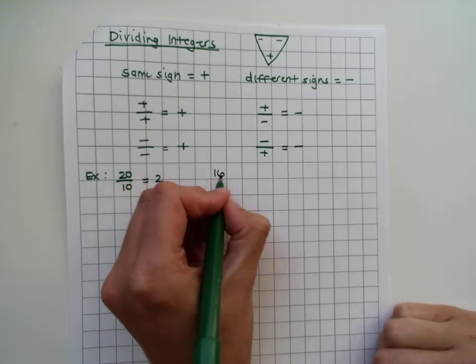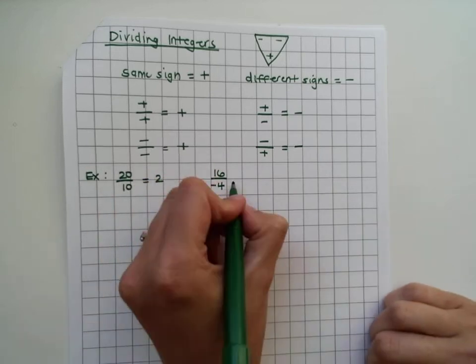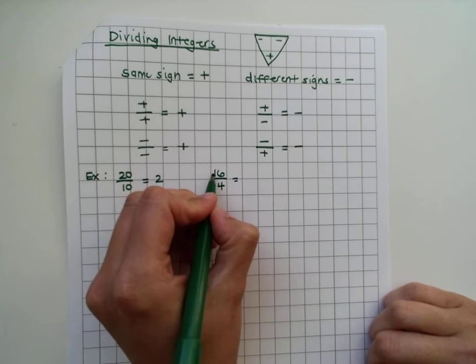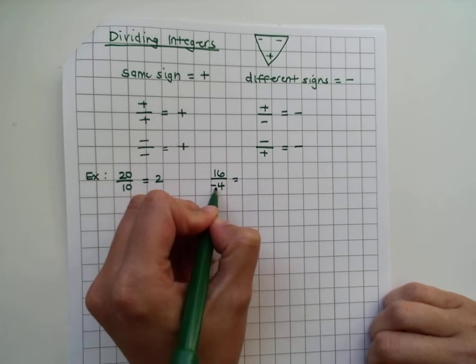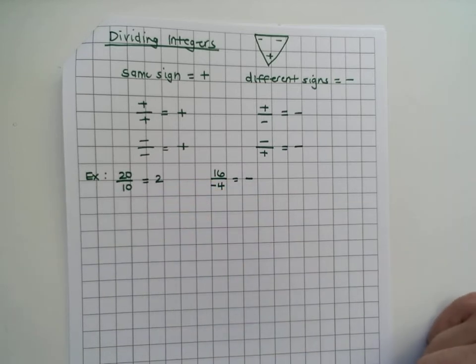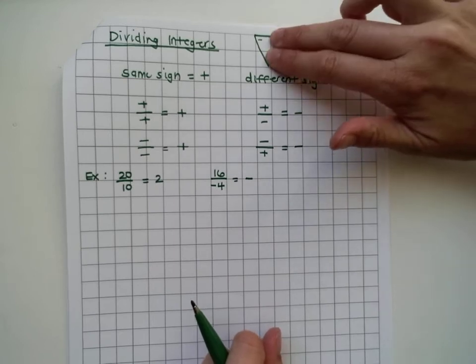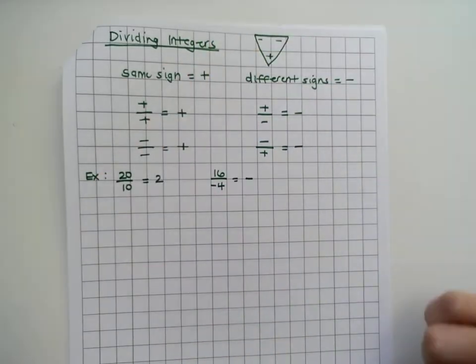What if we have 16 divided by negative 4? So we have a positive divided by a negative. Those are different signs, which means our answer is going to be negative. You can also use your triangle: a positive divided by a negative is a negative.